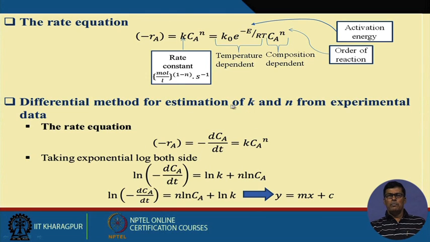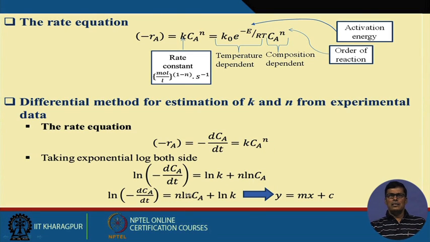Now let me come back here. When there is an nth order reaction, the expression is -rA equal to -dCA/dt equal to k CA to the power n. If you take the log, it will be log(-dCA/dt) equal to log k plus n log CA. Am I right?